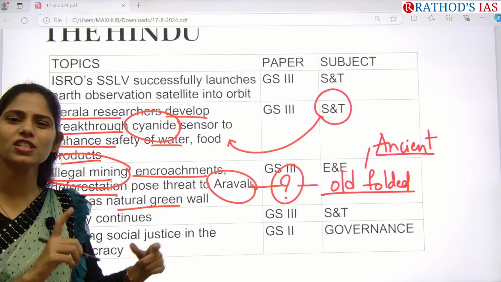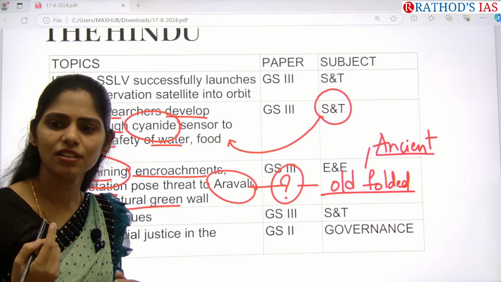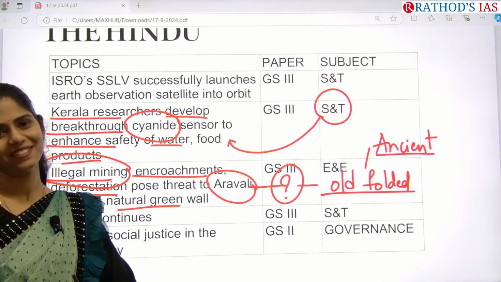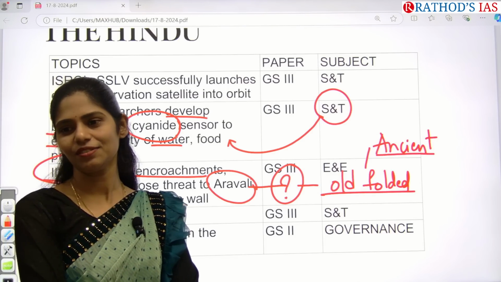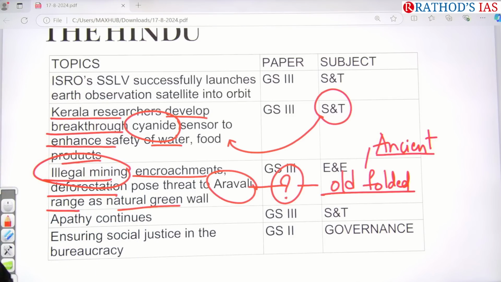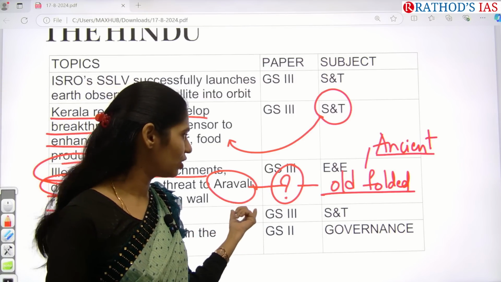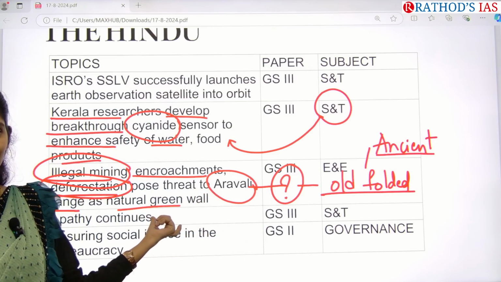is encroachment. What is the meaning of encroachment? Encroachment means illegal buildings without proper permission certificate, and there is also deforestation. So because of this, what happened? There is increasing threat to biodiversity in this Aravalli range.